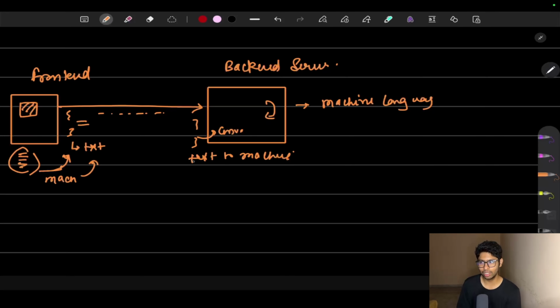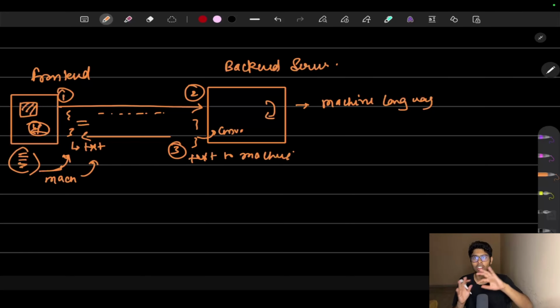Then we transfer the data as text, and when our procedure is completed, again there is a transfer, machine to text, and here there is also one more transfer, text to machine, in the front end. So first of all, there is a change from machine to text when we are sending. When we are receiving, there is a change from text to machine. When we are sending it back from our server to our API, there is again a change, machine language to text. And when we are getting it back to the front end, it is again text to machine. So 4 conversions are required with REST, and that is making it slow.